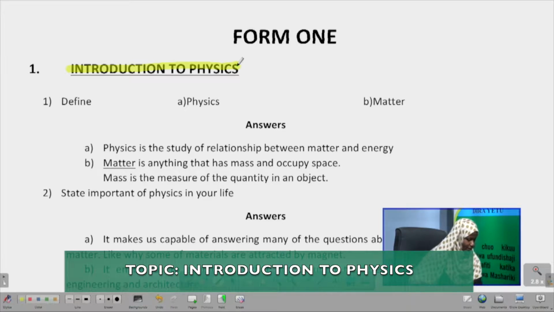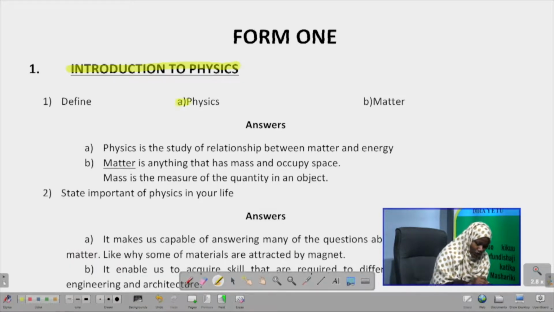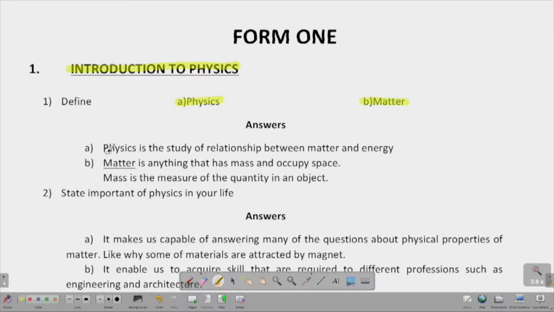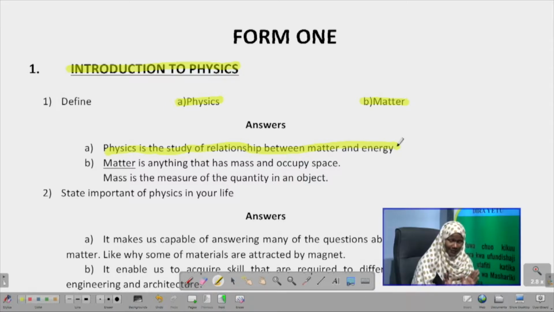And the first question here says, A, we should define physics and we should define matter, right? Because when you want to know physics, the first thing that you need to know is what is physics. So let's see the answer here. It says that physics is the study of relationship between matter and energy. So when we study the relationship between matter and energy, it means we are studying physics.